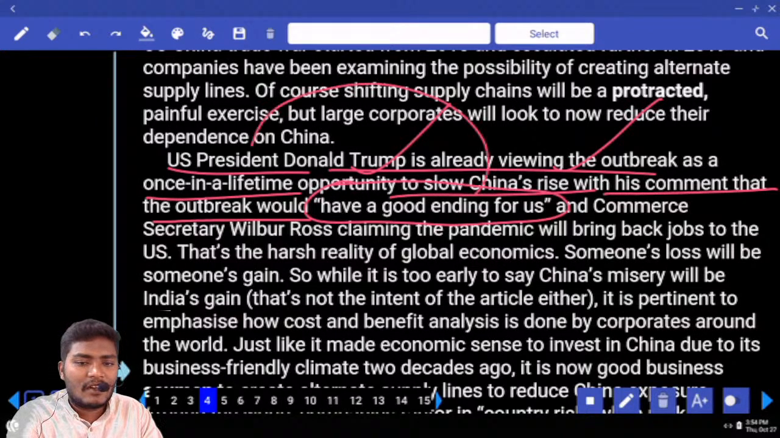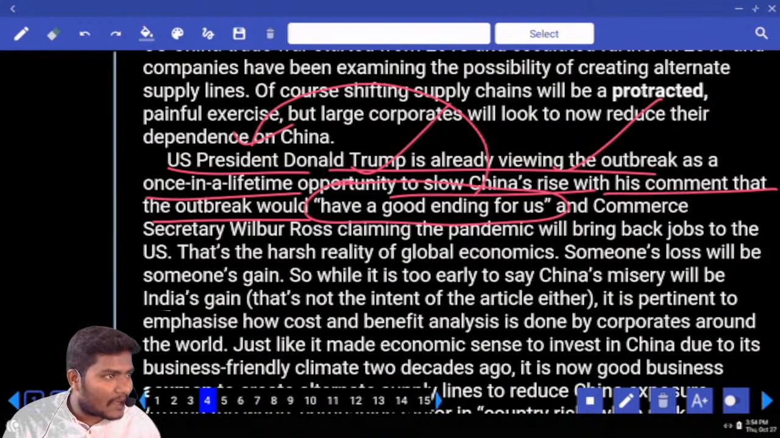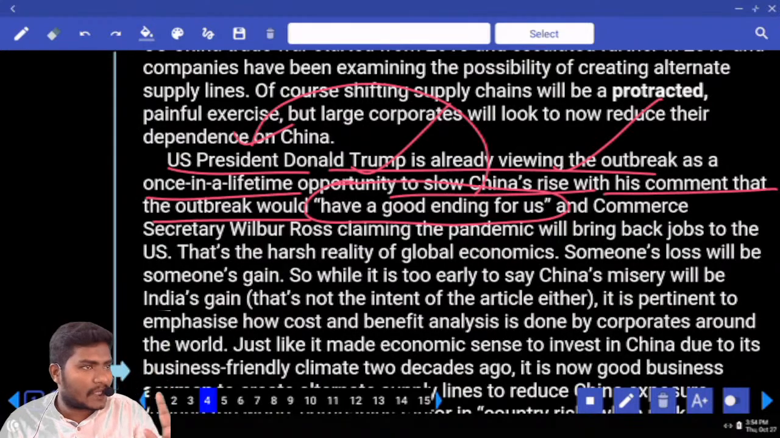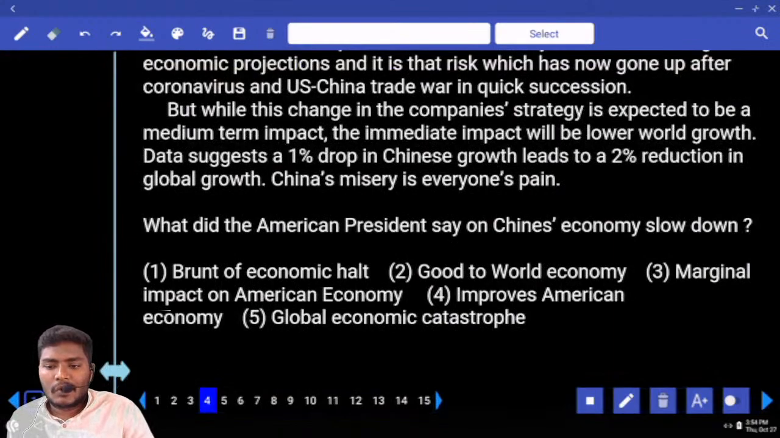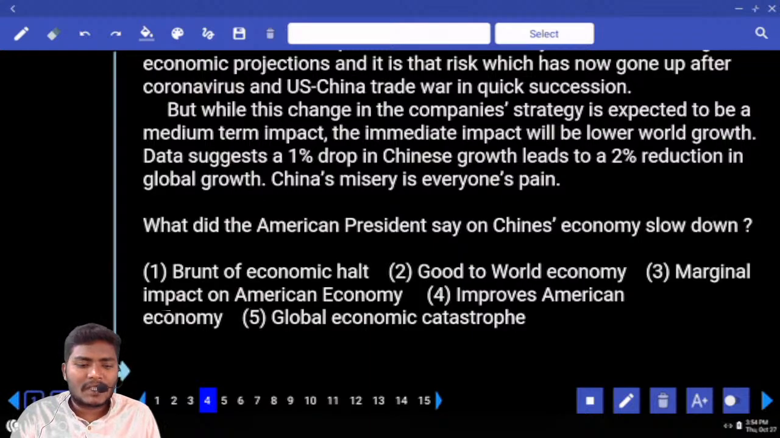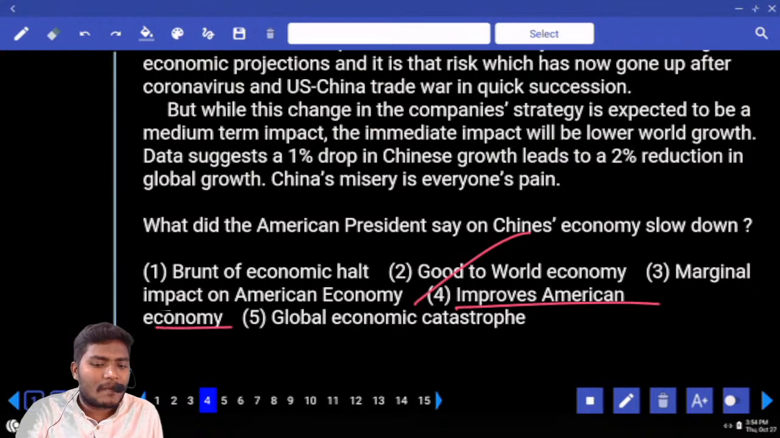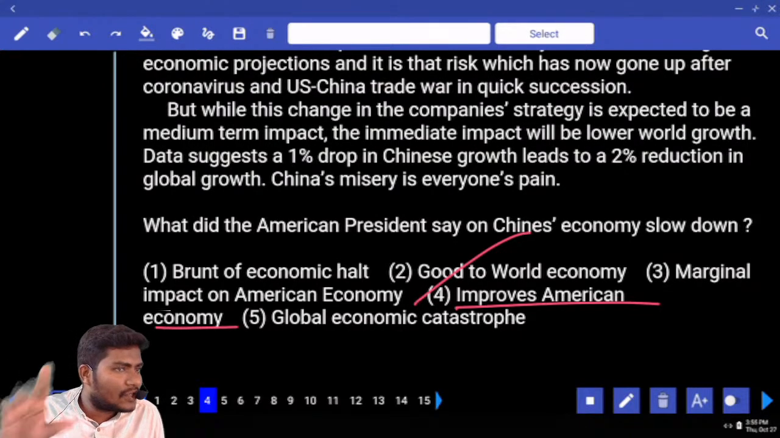For us and who is that? For Americans. For China it is a bad time, and for America it is good time. Because of COVID, China's economy is falling down, and because of COVID, America's economy is rising, increasing. That is what he wants to say here. Now look at the options. Burnt of economic halt, good to world economy, marginal impact on American economy, improves American economy, global economic catastrophe. Which one is given? Tell me. American economy should increase. Where is that option? That comes with the fourth one. Improves American economy and decreases the economy of China.